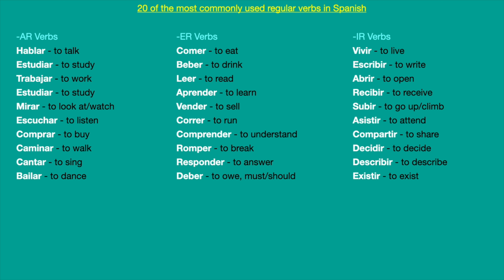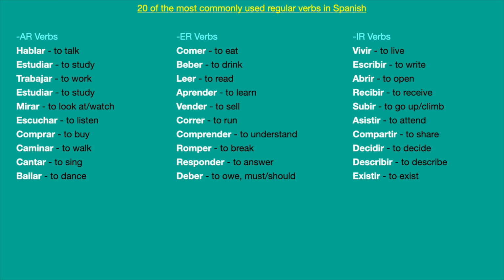And the last one would be all the verbs ending in IR. Los verbos ending in IR. So vivir, we already saw that one, the conjugation. But then we have escribir, to write, abrir, recibir, subir, asistir, compartir, decidir, describir, existir.